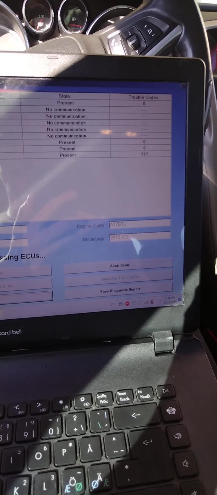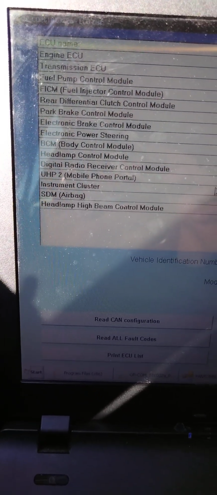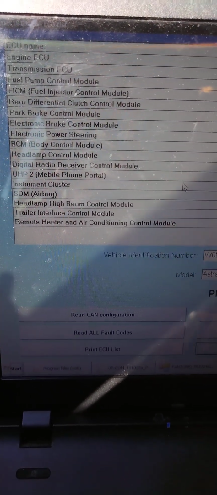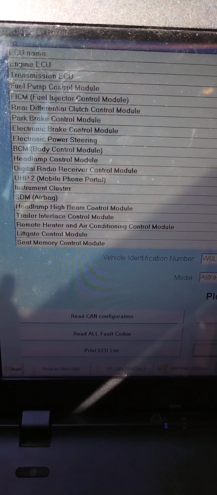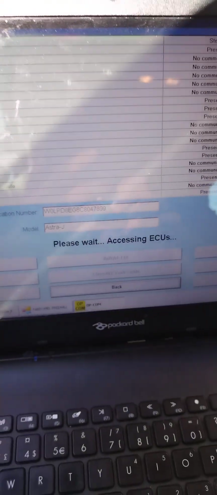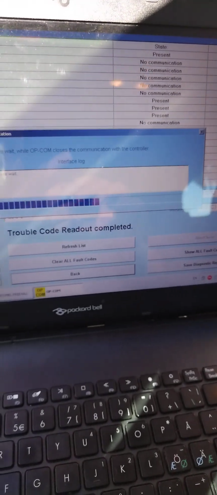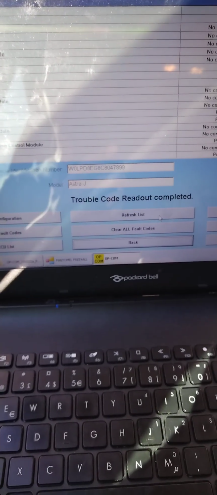Let's see if it shows as an error. Okay, trouble code readout complete, show all fault codes, no DTCs present.